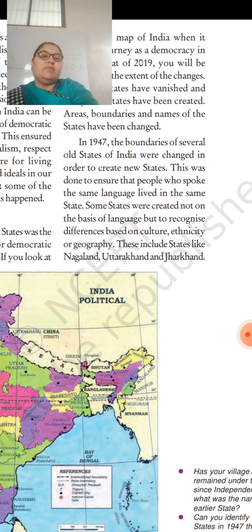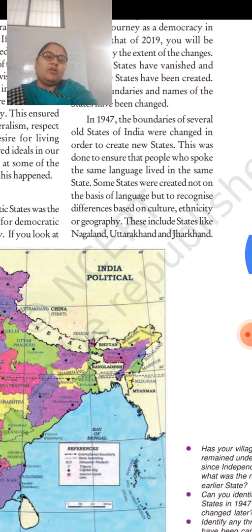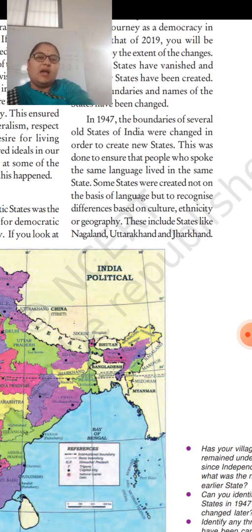In 1947, the boundaries of several old states of India were changed in order to create new states. So now you can see that a lot of new states have been emerging in India. This was done to ensure that people who spoke the same language lived in the same state. Some states were created not on the basis of language but to recognize differences based on culture, ethnicity or geography. So in India we have seen a lot of changes.